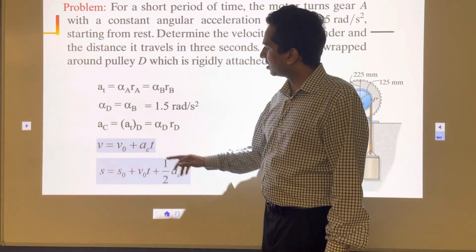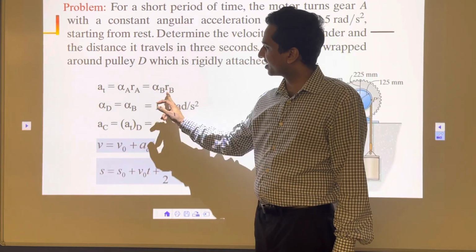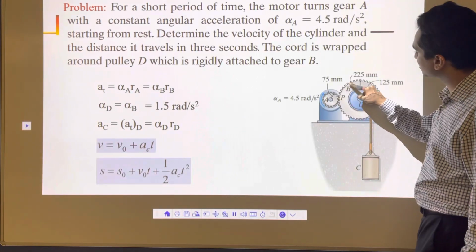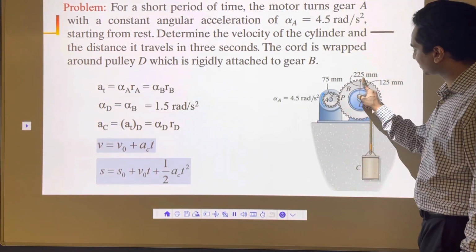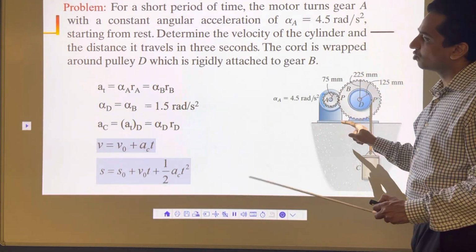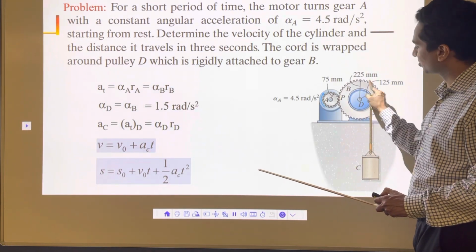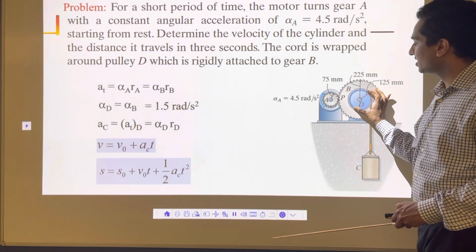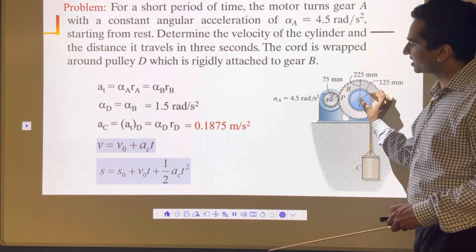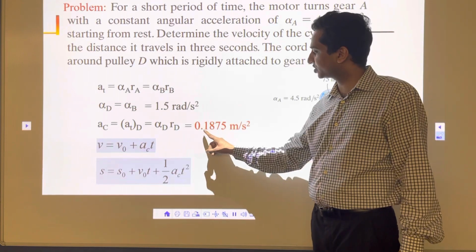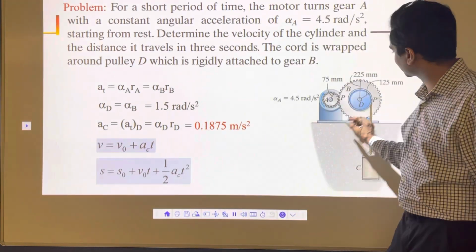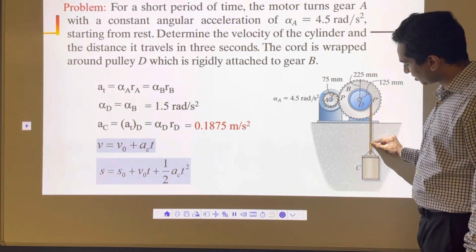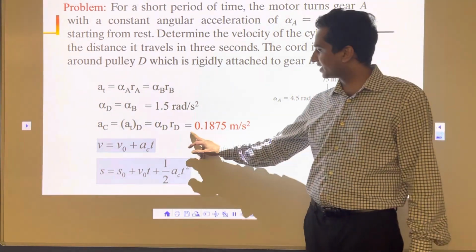So here, if you use alpha A Ra equal to alpha B Rb, you will get alpha D equal to alpha B as 1.5. It means this is rotating anti-clockwise with an angular acceleration of 1.5 radian per second square. Now I'm going to multiply it with this radius and I'll get the linear acceleration, 1.18 meter per second square, for this point P, which is nothing but the acceleration everywhere here.